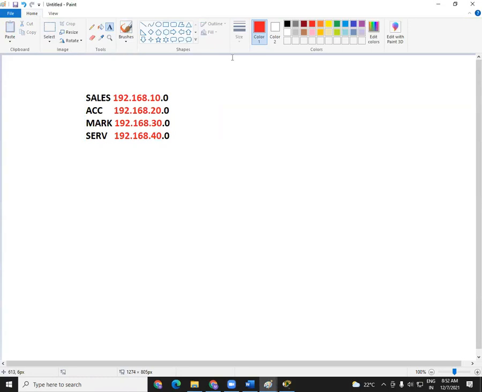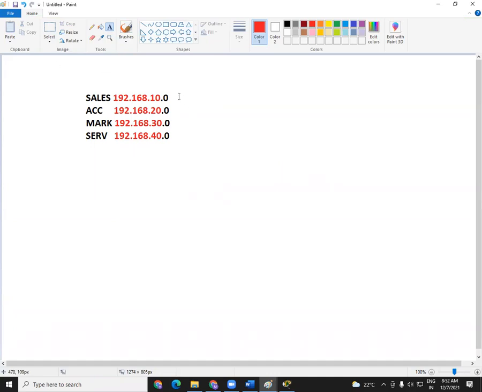So see here, this is your company, friends. Your company has multiple departments: sales department, accounts department, marketing department, server department. There will be many departments, right? You know what a department means? A section of your company. So within the company, every department has a different logical network.